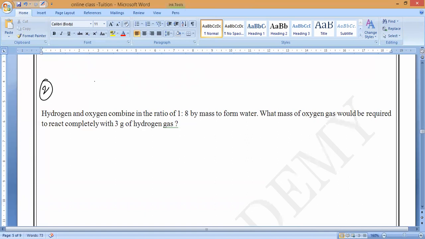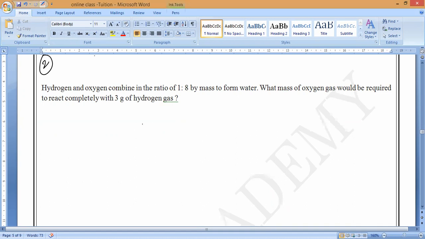Solve it fast. So what they are asking, read: hydrogen and oxygen combine in the ratio of 1:8 by mass to form water. What mass of oxygen gas would be required to react completely with 3 grams of hydrogen gas, they are asking. So observe very carefully, guys. Very simple. 24 grams, sir. Very good. That's all. Very simple. Can you notice it, guys?